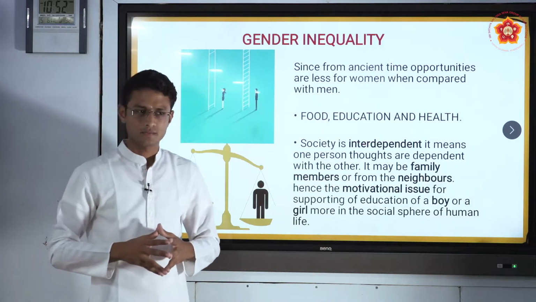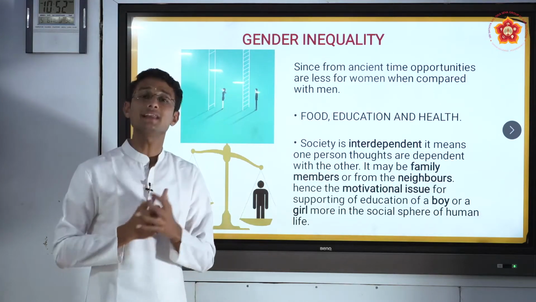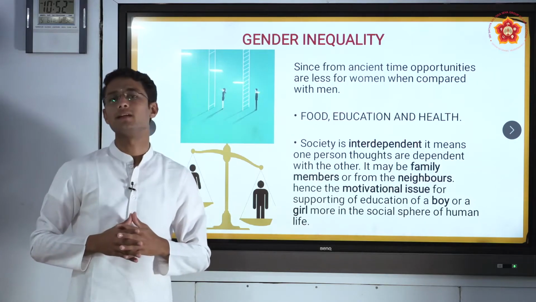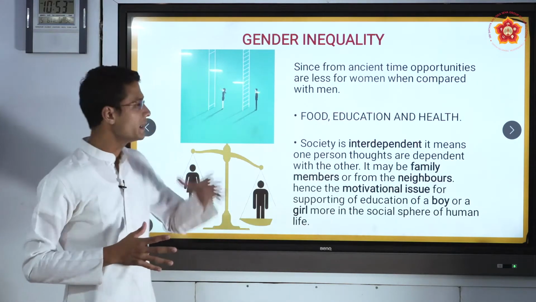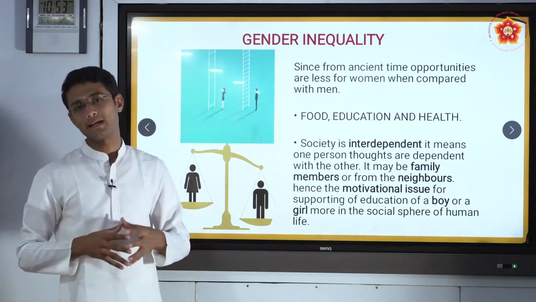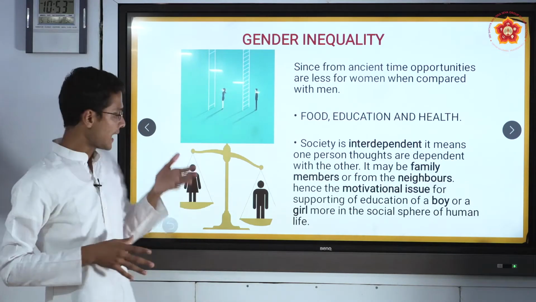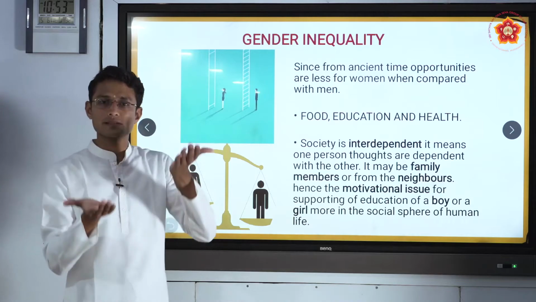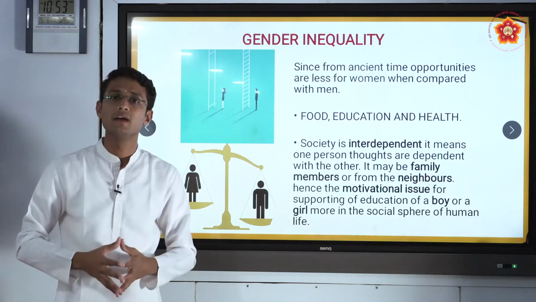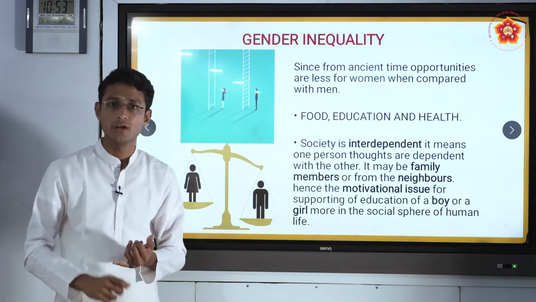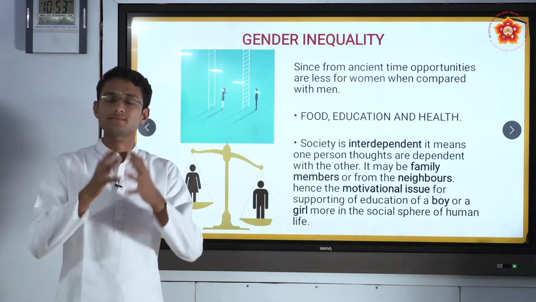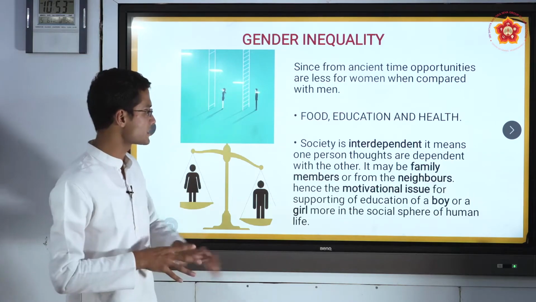Gender inequality. As we think of gender inequality, what exactly comes to our mind is the difference between male and female. Yes, if you look into the image given here, there are poles which a man can climb, but there are no poles for women to climb. And the lower one shows that there is sometimes a difference between women and men for various things which have been distributed in the society. It may be profession, it may be other things in the society, but there is a difference between the genders. So let us look into what exactly it is.